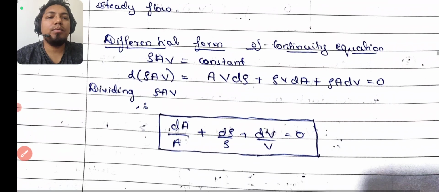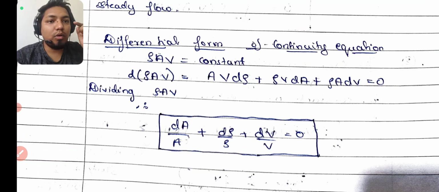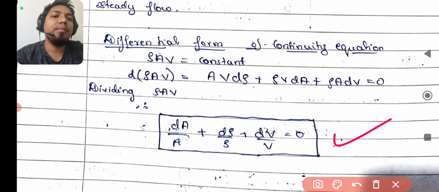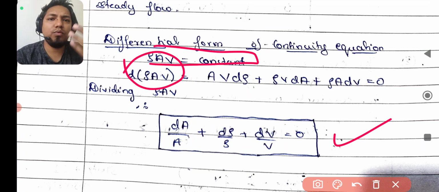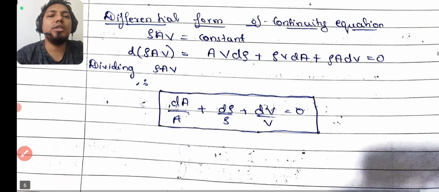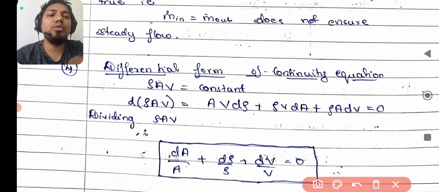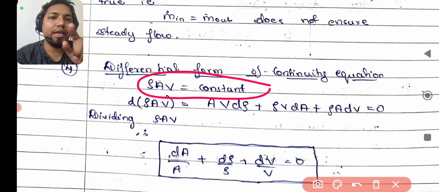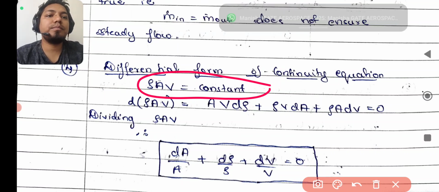Then we will approach the differential form just from this. So even this is the differential form because you wrote like this. Now you put d and you differentiate with respect to time or something. So these three terms will come. Then divide by rho AV, this term will come. But this differential form they don't ask. Even from this you can write the logarithmic form also. You take ln is equal to constant, and then you write down the equation.